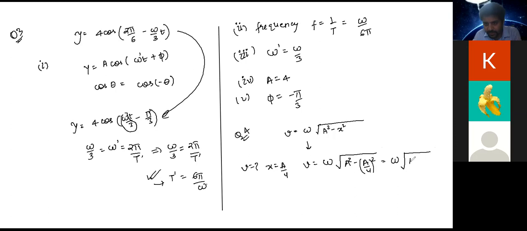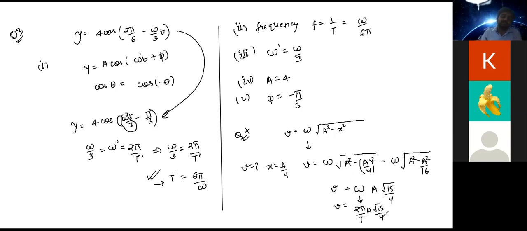So this will give me a square minus a square by 16, that is omega times under root 15 by under root 16, 15 by 4. Right? Now, this is the value of velocity. But am I given omega in the question, Atul? No. What is given? Time period. Can we write omega in terms of time period? 2 pi by T. Very good. So we have 2 pi by T into a times under root 15 by 4.